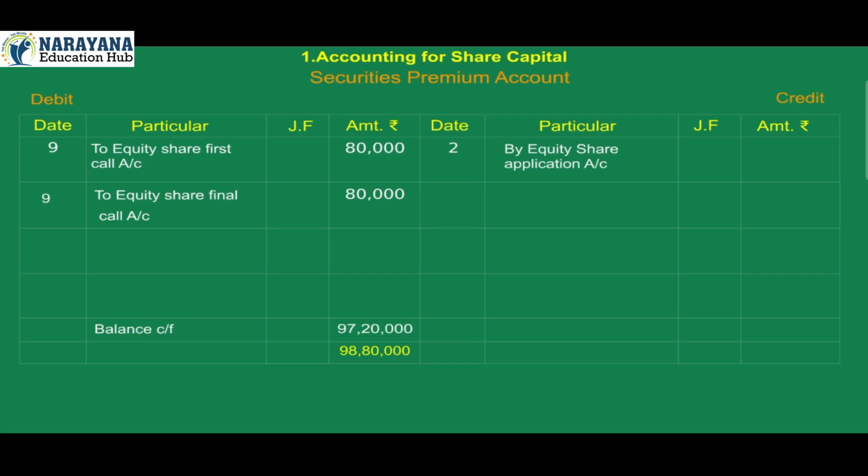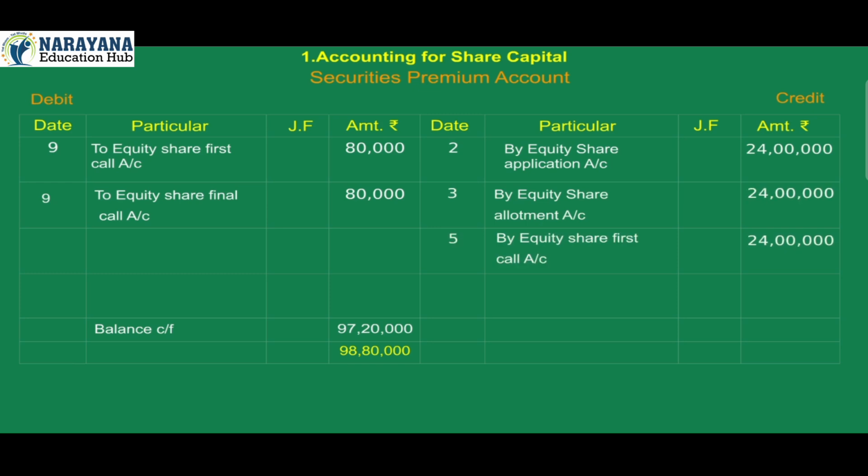2. By equity share application account 24 lakh. 3. By equity share allotment account 24 lakh. 5. By equity share first call account 24 lakh. 7. By equity share final call account 24 lakh. 10. By bank account 2,80,000. Amount 98,80,000. Pro rata allotment of shares.